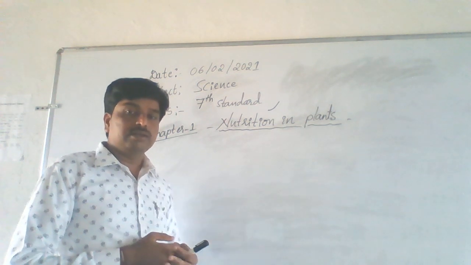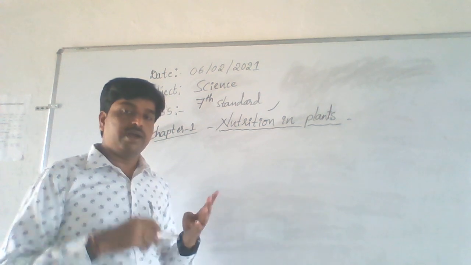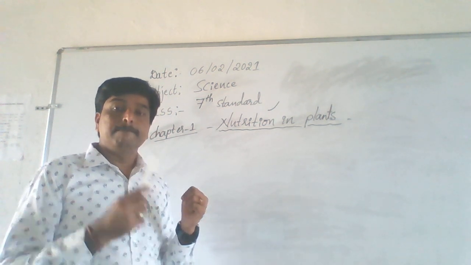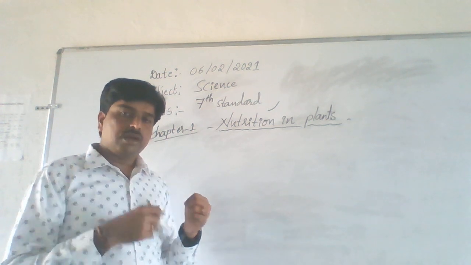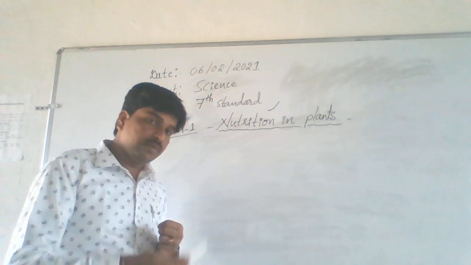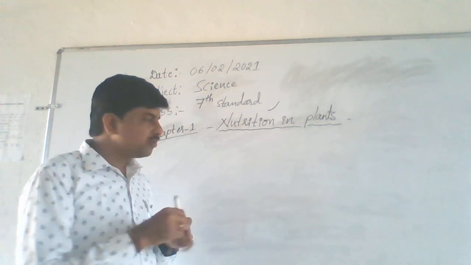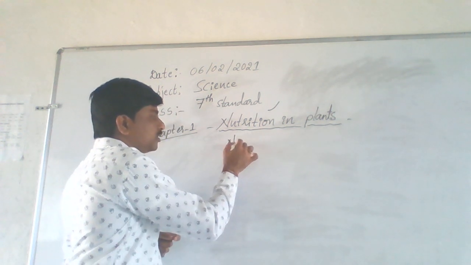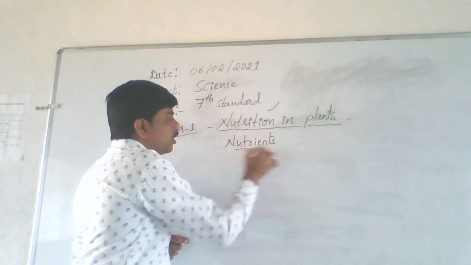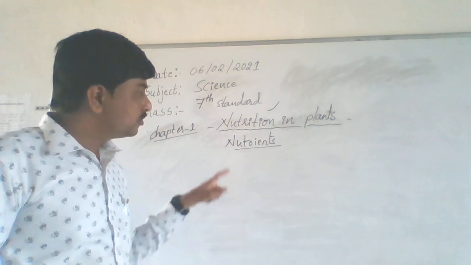I said in the last class, those are carbohydrates, lipids, proteins, vitamins and minerals. These are commonly called components of food. In other words, a short word for them is nutrients.